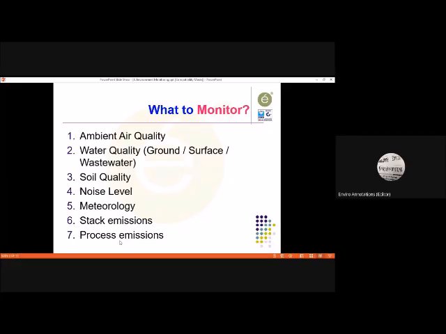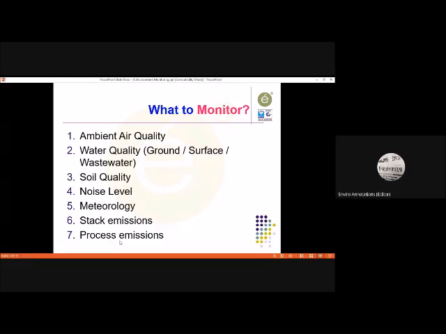You have correlated before using those data, before taking reference of those data. Just validate once with some of the principal one like IMD data. You can just validate how much difference is coming. So meteorology. Then stack emissions.